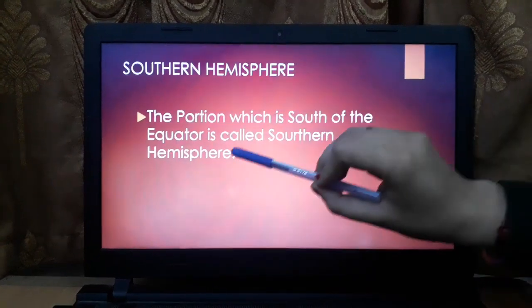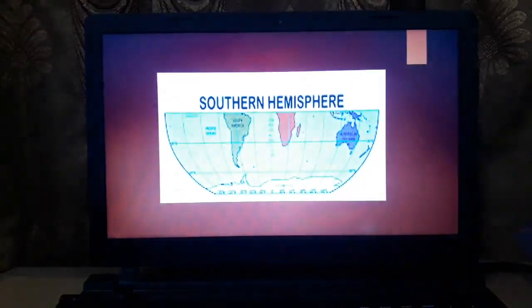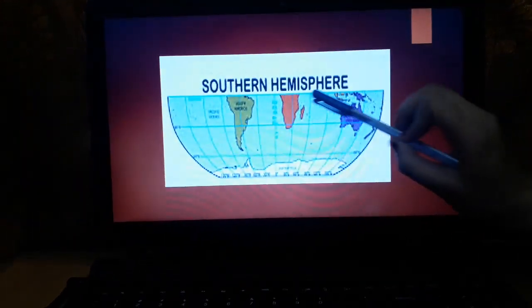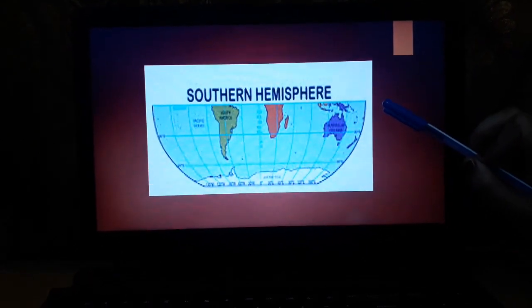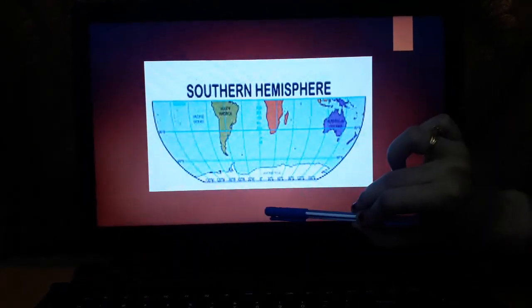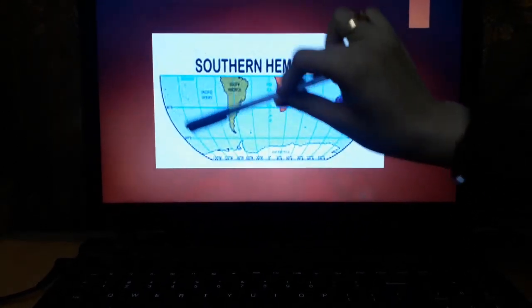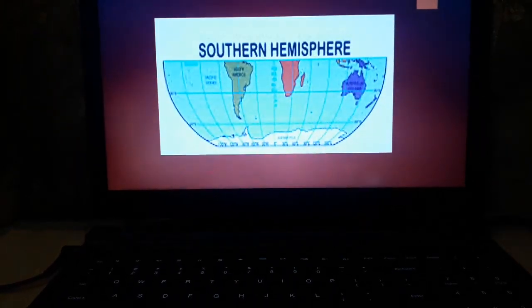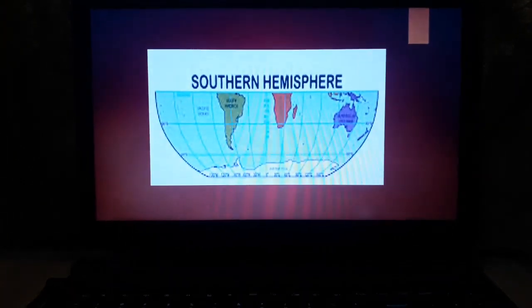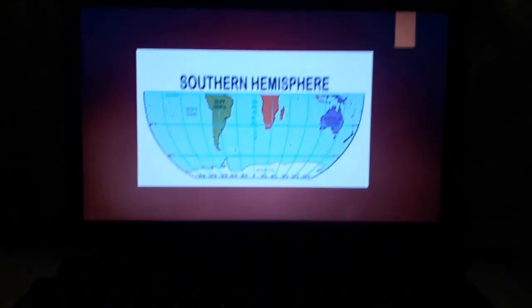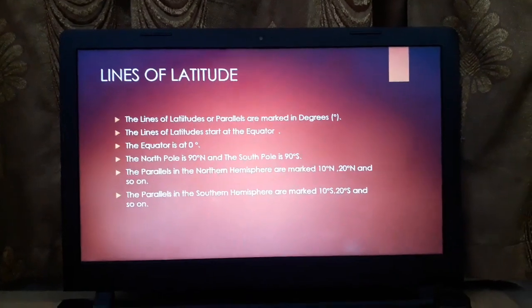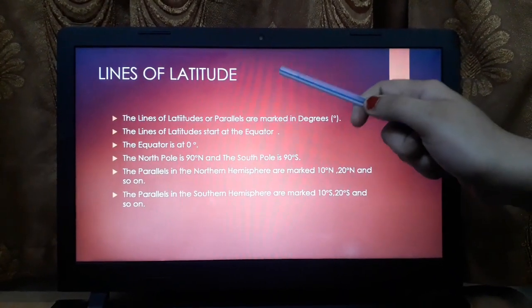Then comes the southern hemisphere. The portion which is south of the equator. Let us see. This entire blue line is depicting the equator, and the portion south of it, this entire southern part, will reflect the southern hemisphere.